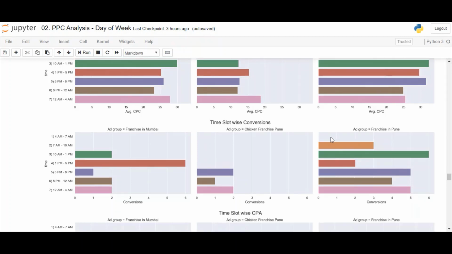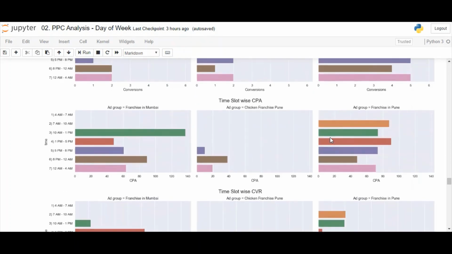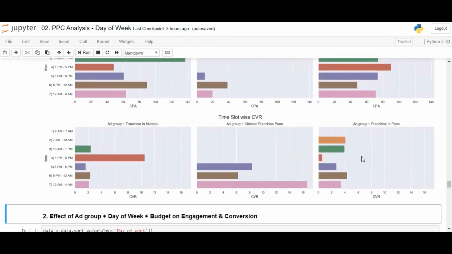Same goes for the 4 a.m. to 7 a.m. slot. No conversion happened. Conversion rate is the best for 8 p.m. to 12 a.m. slot. Let me sum up all these insights and note it in the Excel sheet.